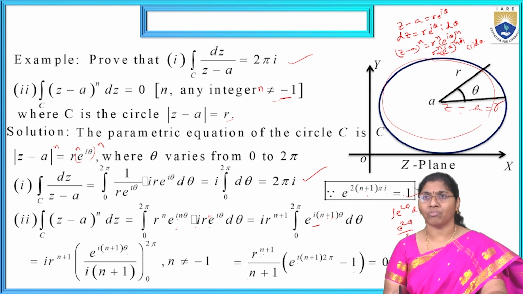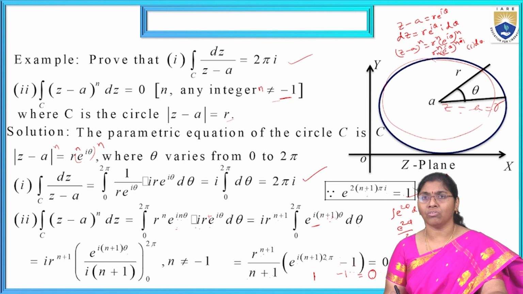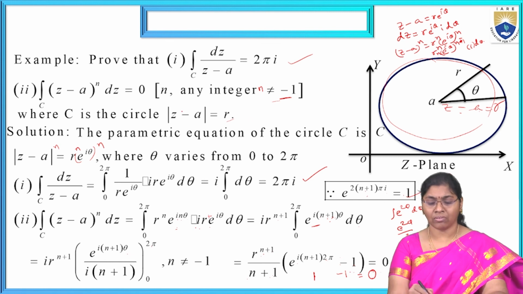Now e^(2(n+1)πi) has the value 1. Substituting that, 1 minus 1 is 0. The total is 0.